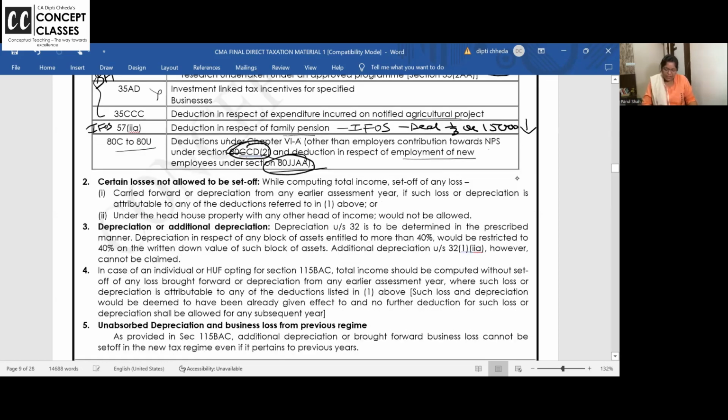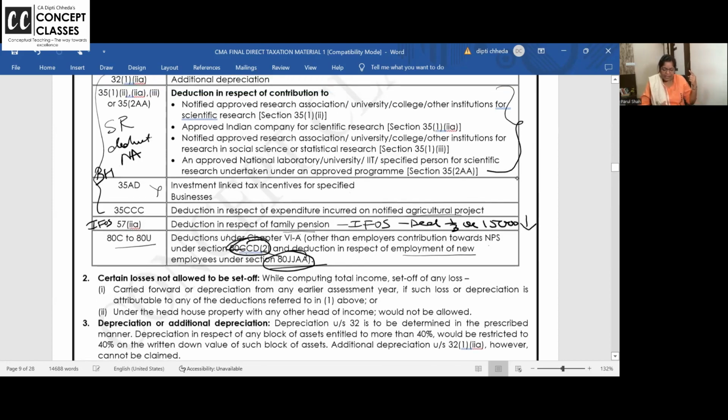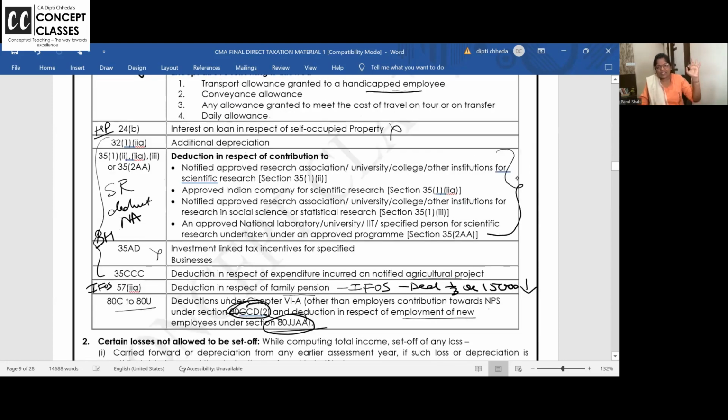Next condition is certain losses are not allowed to be set off. Carry forward of loss or depreciation from earlier assessment year, if such loss or depreciation is attributable to any deductions above. Now, when I say scientific research, deduction is not allowed. So because of scientific research, in 18-19, I had a loss.